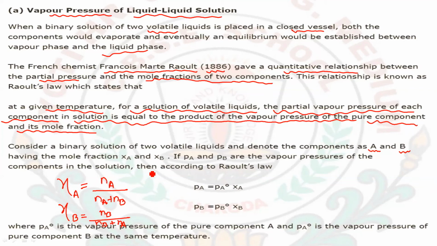So if chi A and chi B are the mole fractions of A and B, and PA and PB are the vapor pressures of the pure components, then the formula can be termed as: PA is equal to PA into chi A, and PB, the partial pressure of the B component, can be termed as PB into chi B. This is the relation.